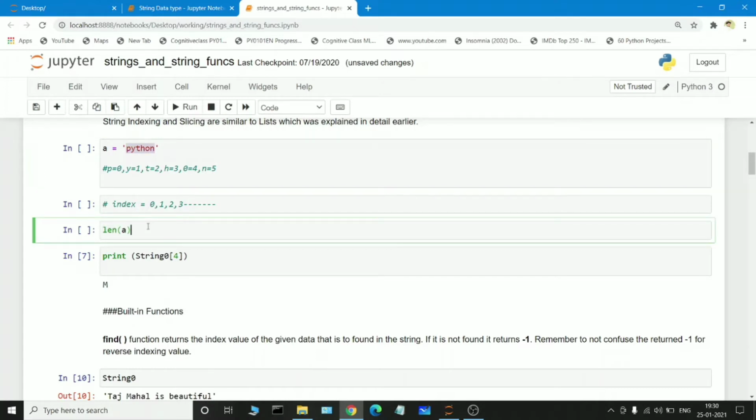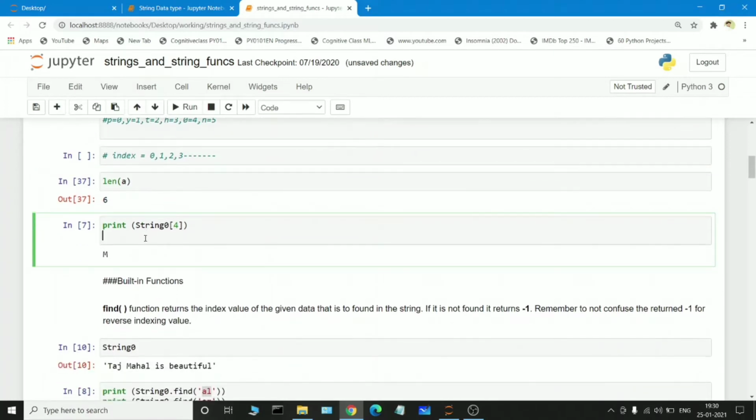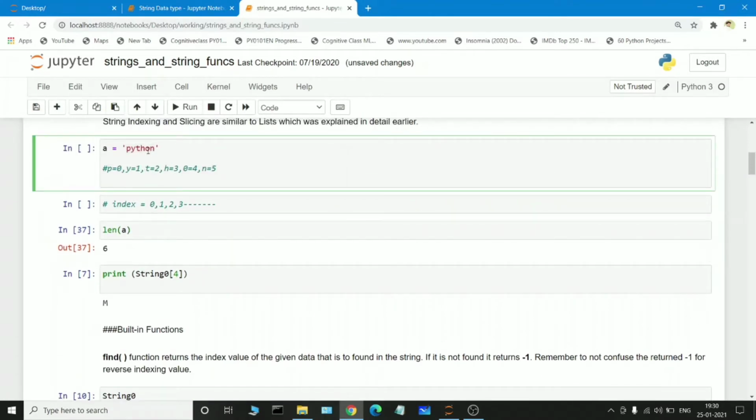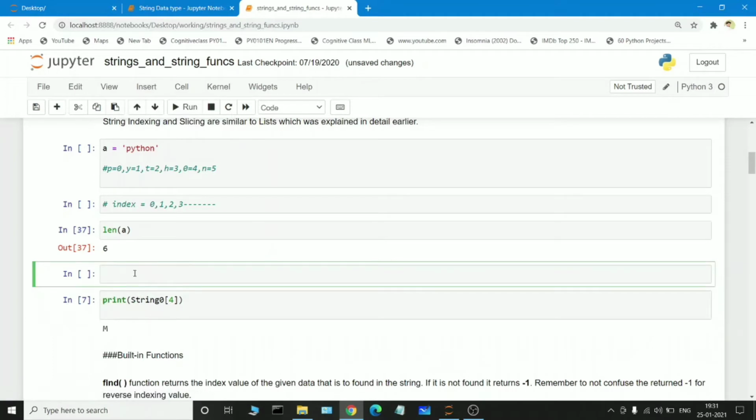If we just execute this length of a, see, automatically the length of a will be printed here. The index values will be ranging from 0, but the length directly prints how many values that particular variable is holding. So length of a will be 6. If I pass a print function and string of 0, I will just print the string of 0 here.